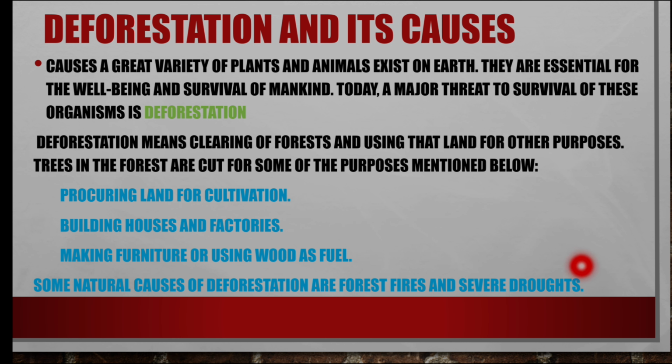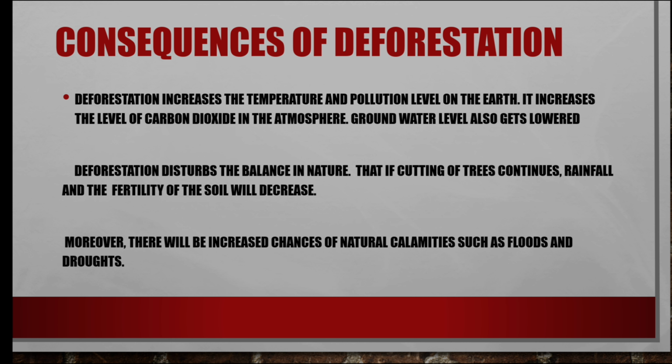But the fourth cause is natural calamities, forest fires and severe drought. The forest fires are not in our hands, but the above three are in our hands. Okay? Next we are going to see the consequences of deforestation.